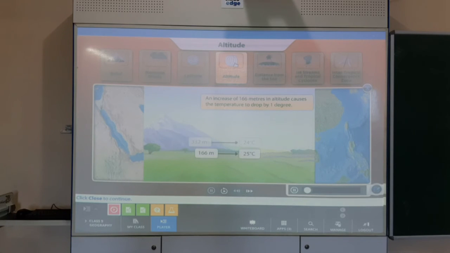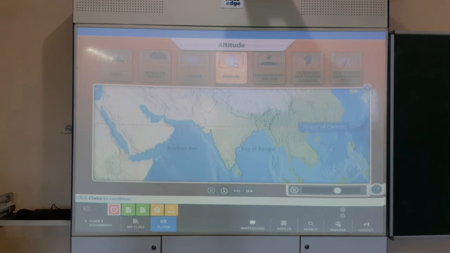Generally, the temperature decreases with an increase in altitude. An increase of 166 meters in altitude causes the temperature to drop by 1 degree. Mountains are therefore cooler than the plains. For instance, even though Kodaikanal is situated in the tropical zone, it is cooler than the surrounding cities because it is situated at an altitude of more than 2,000 meters above sea level.